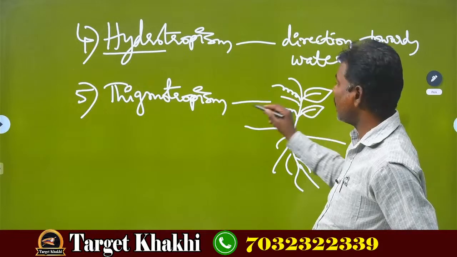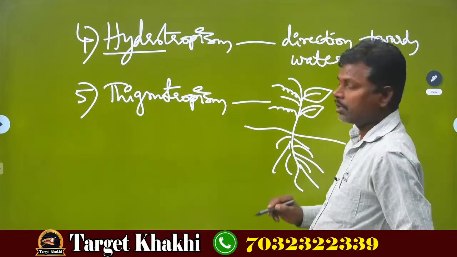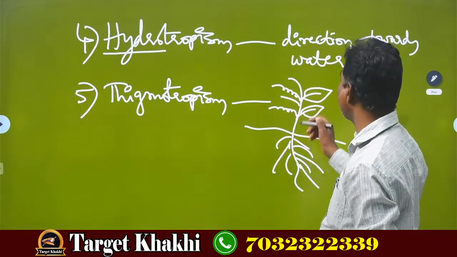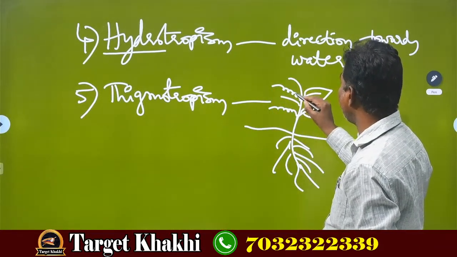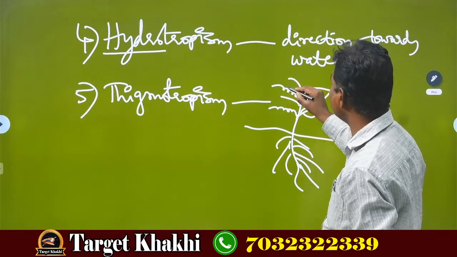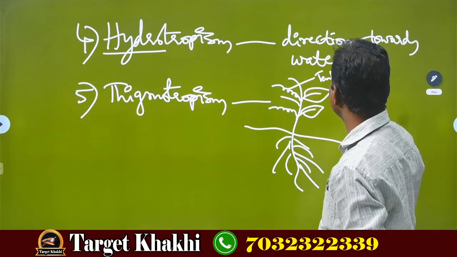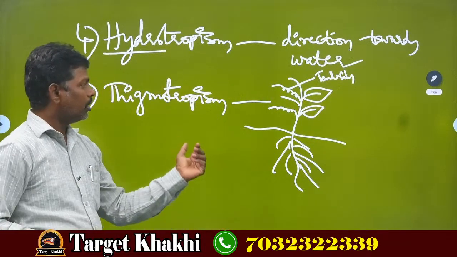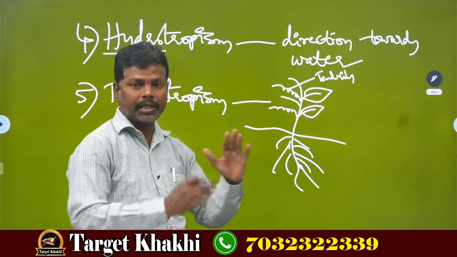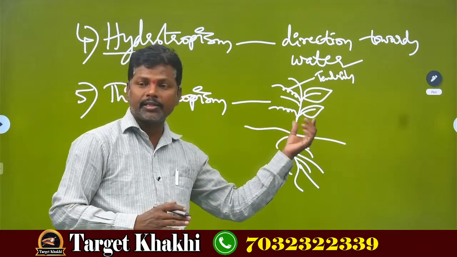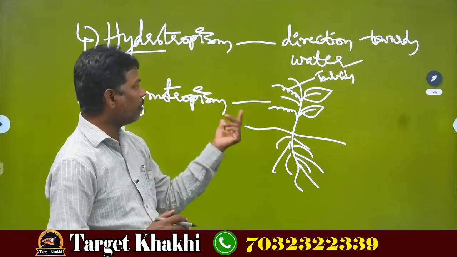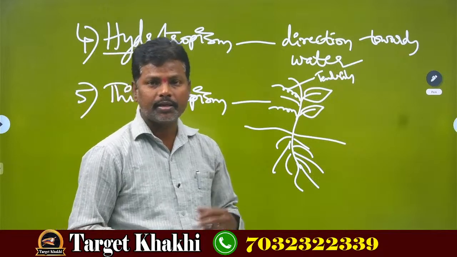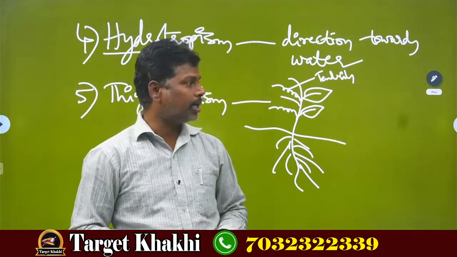That's why it is called thigmotropism. The tendrils give support to the stem to stand erect. Such a type of tropism is called thigmotropism.